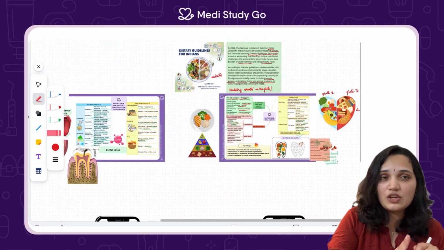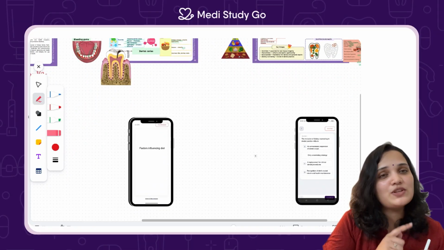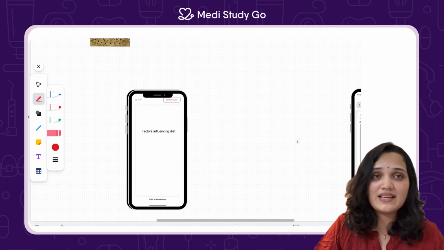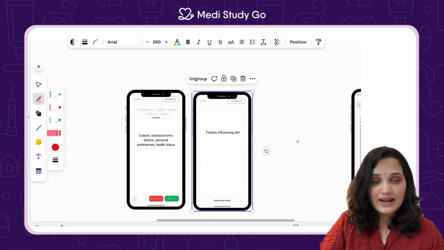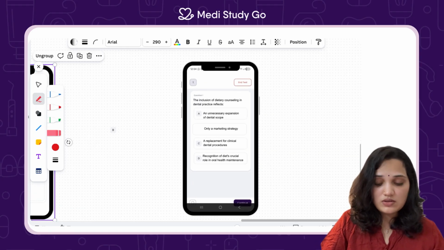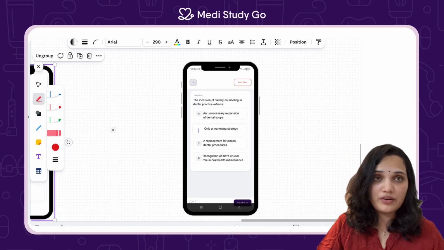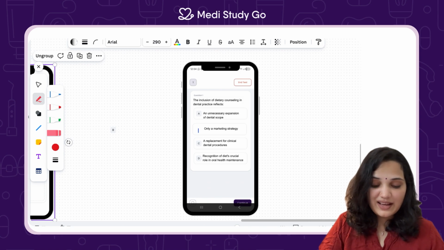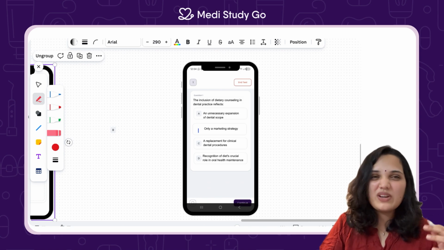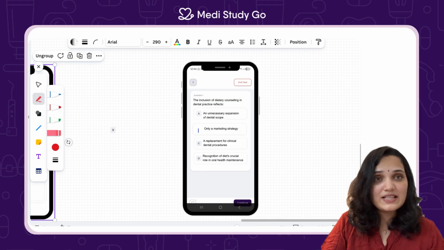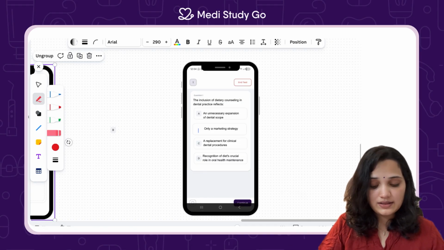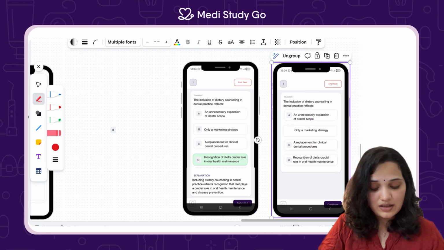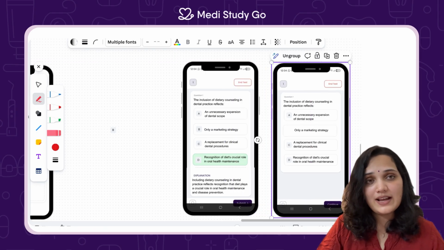Let us see one MCQ and one flashcard today from this topic. What are the factors influencing diet? Answer is culture, socioeconomic factors, personal preferences, and health status. The inclusion of dietary counseling in dental practice reflects what? A. An unnecessary expansion in dental scope. B. Only a marketing strategy. C. A replacement for clinical procedures. And D. Recognition of diet counseling as crucial in oral health maintenance. Answer is D. Recognition of diet's crucial role in oral health maintenance.